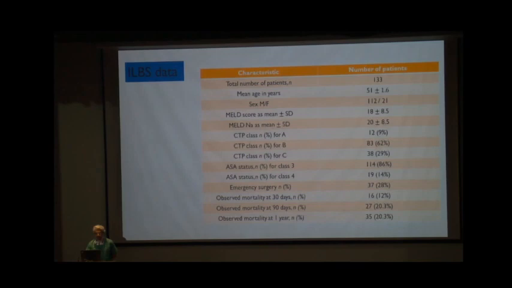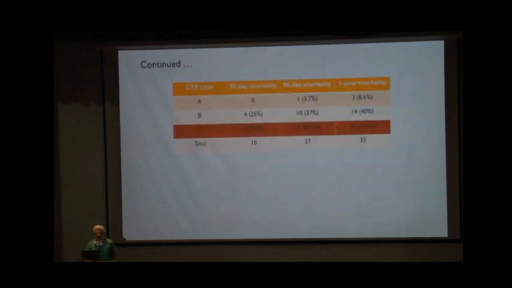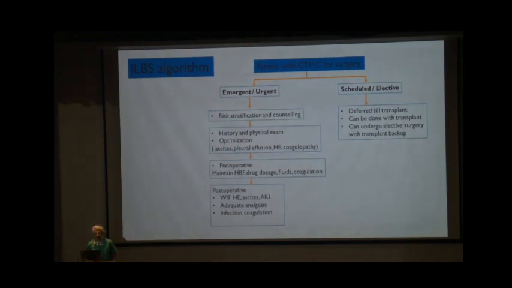Most of these patients were taken up for emergency surgeries, and the observed mortality at 30 days, 90 days, and 1 year was around 12% and 20% for 90 days and 1 year. Out of these, in CTP class C patients, the 30-day mortality was observed to be around 75%, the 90-day mortality was close to around 60%, and the 1-year mortality was found to be around 50% in these patients.